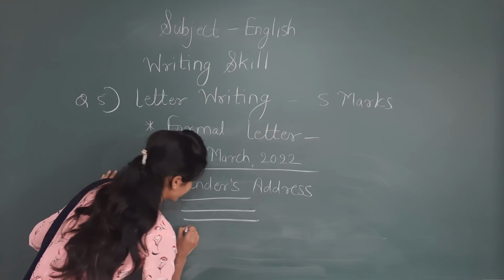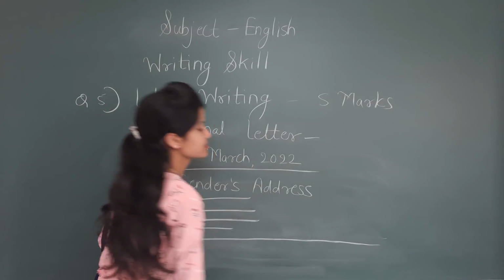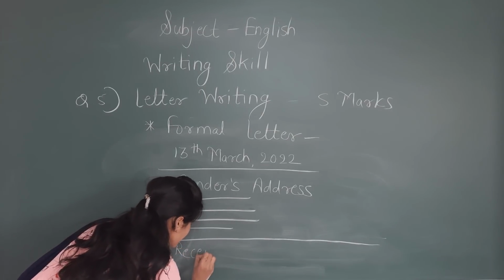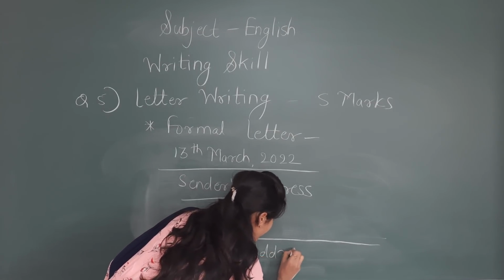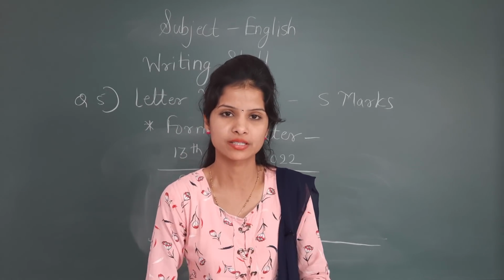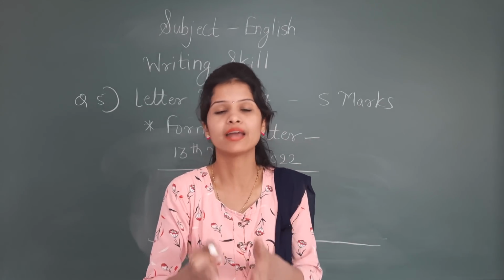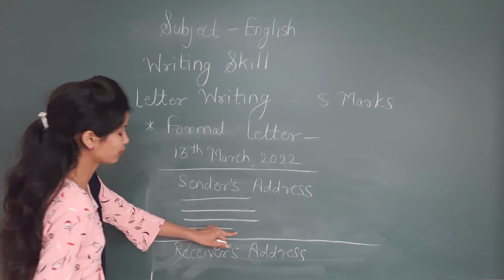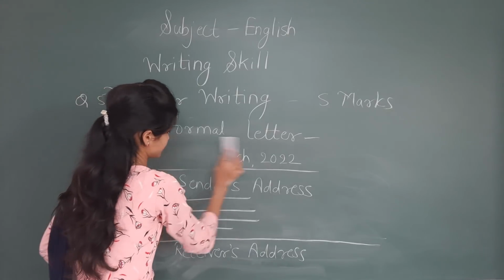Okay, then the name of the locality, the name of the city, then leave one line space again. After that, the receiver's address will come. Now in a formal letter you have to write two addresses. First one will be the sender's address and the second one will be the receiver's address. Now between these two addresses, you have to leave one line space. Okay, so like this you have to leave. After the name of the city, just leave one line space and then write down the receiver's address.